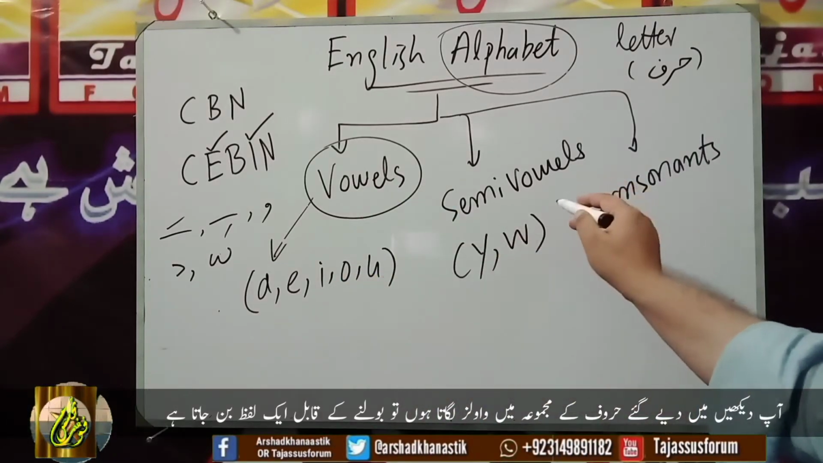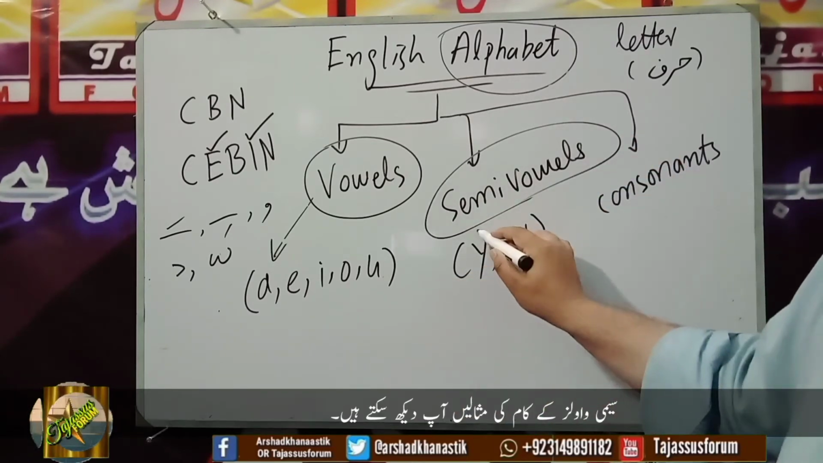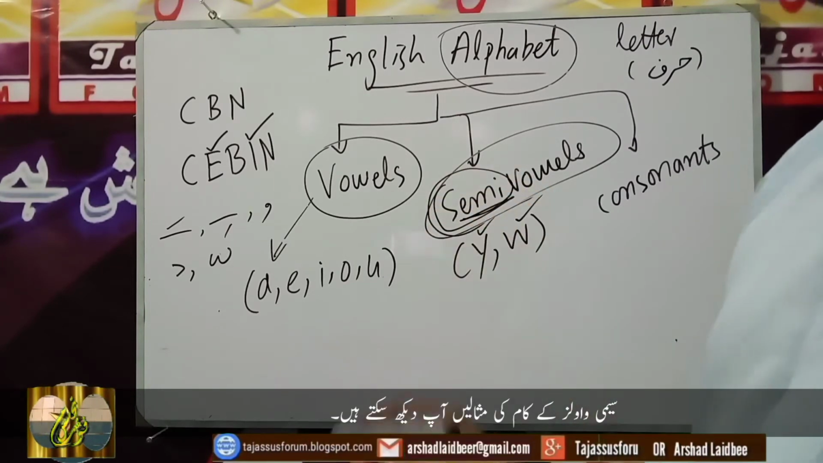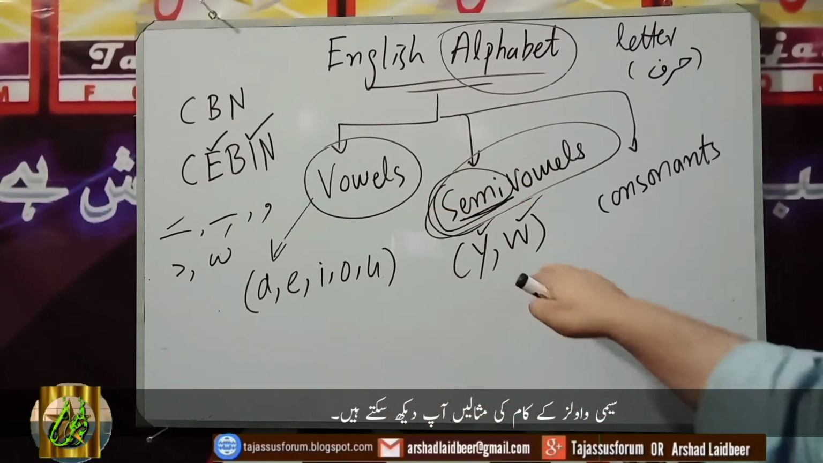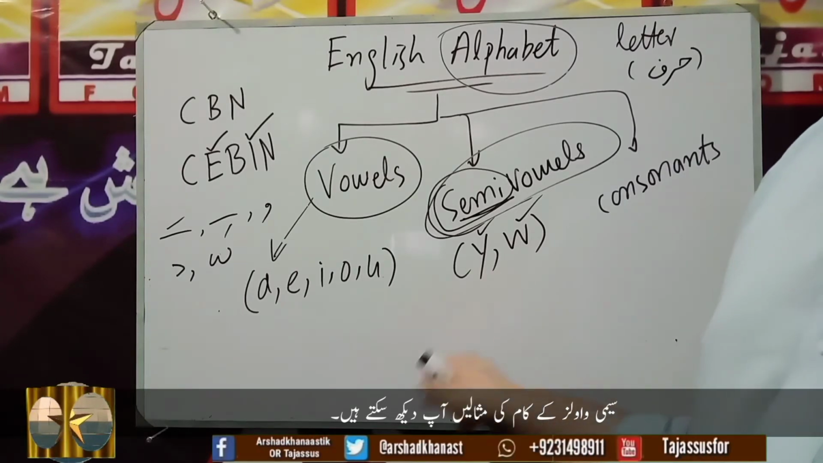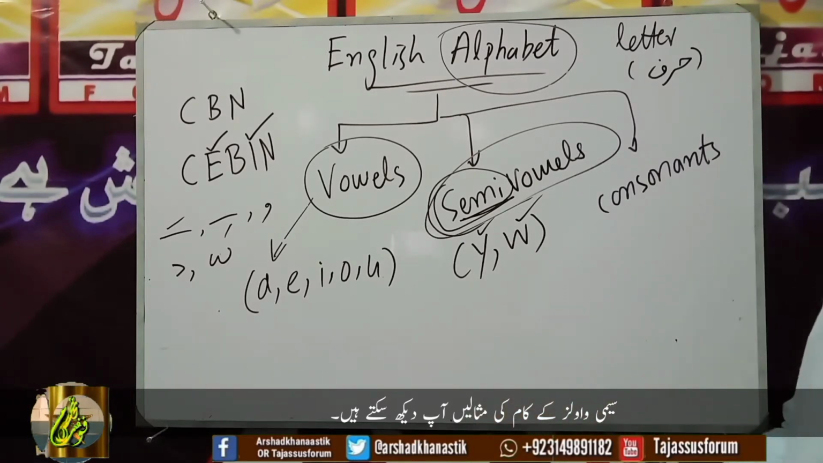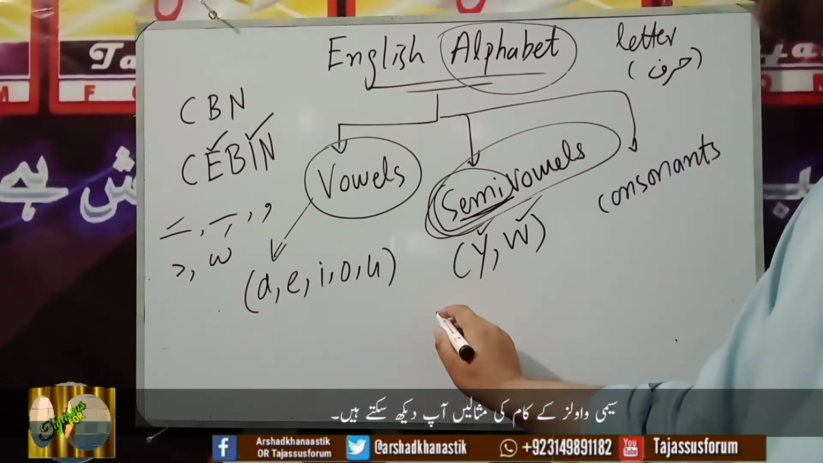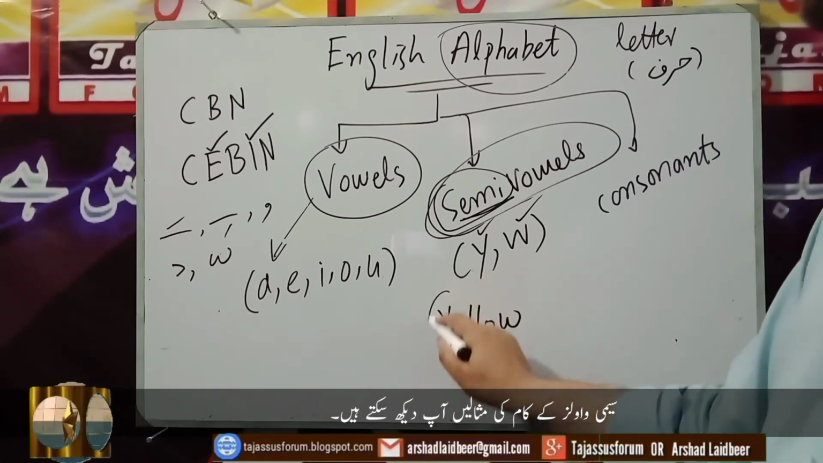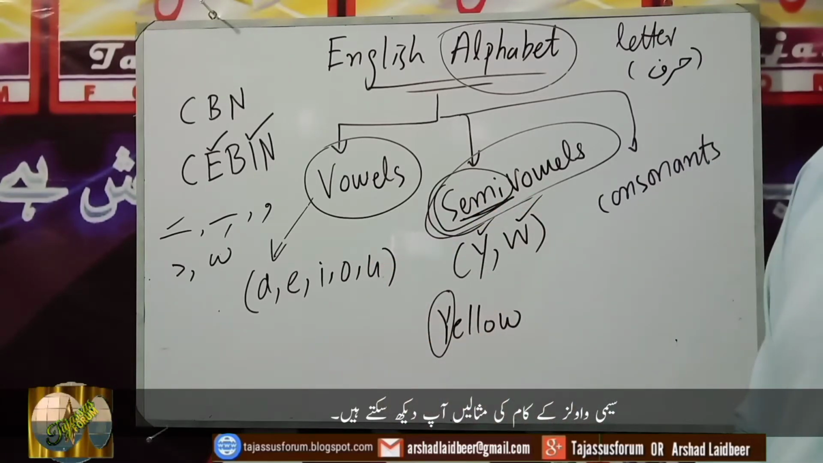Jumping to another category, that is semi-vowels. Semi-vowels are only two in English, that is Y and W. What does the word semi mean? Semi actually means half. Here these two letters sometimes work like a vowel while sometimes they work like a complete perfect letter. How? Now for example, this is the word yellow. In yellow, Y works as a perfect complete letter. It has the Y sound.